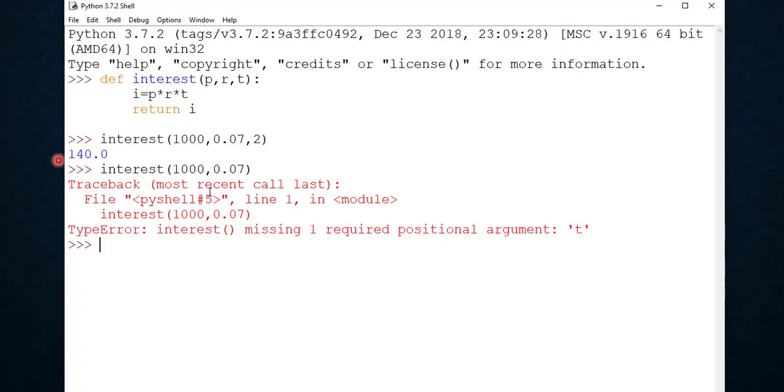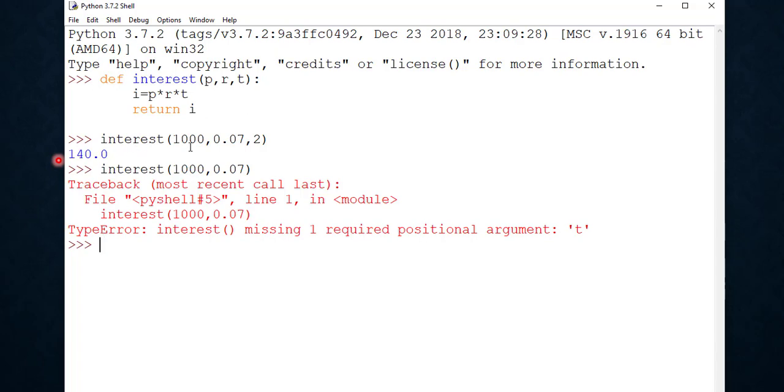So this type of argument, where we cannot skip any value from the function call statement, or change the order in which we are passing the arguments, is known as positional or required arguments.